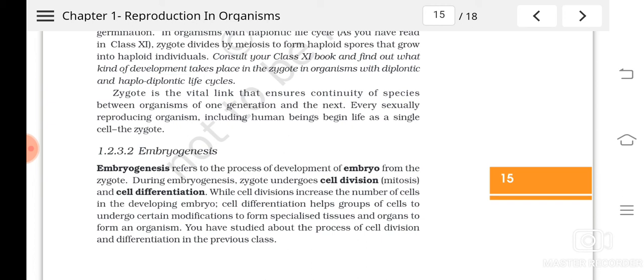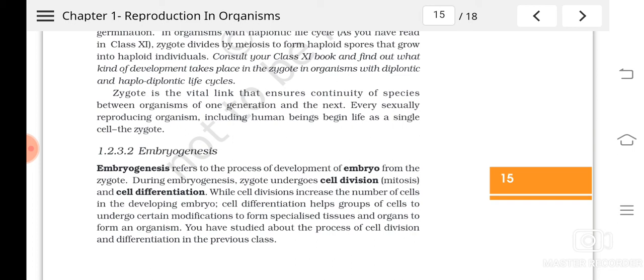And the next process is cell differentiation, where the newly formed cells differentiate. In our body there are different kinds of tissues, isn't it? Cardiac muscles, muscular tissues, nervous tissues. Likewise, different tissues are there and different organs. The structure, not the function, of cells in liver is different from kidney. So which cells have to form kidney cells, which cells have to form liver cells, all that is already written in the genes.